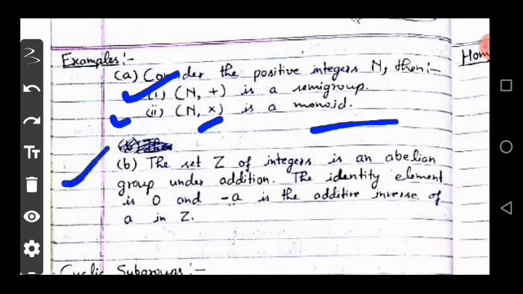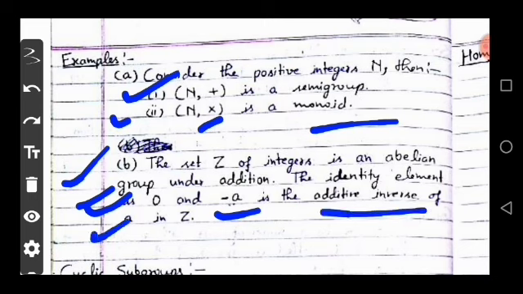Another example is that the set Z of integers is an abelian group, because Z includes negative and positive integers, so the identity element is 0 and minus a is the additive inverse of a in Z.